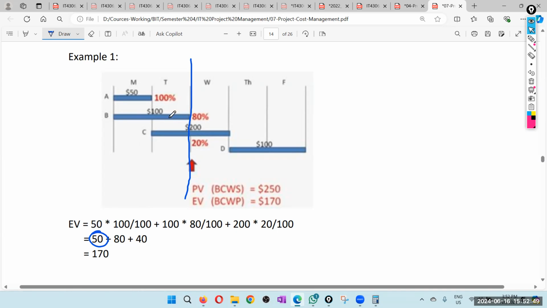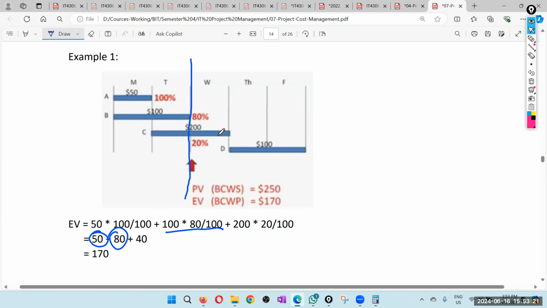And this one we have completed only 80%. So therefore, we can't take it as $100. Of course, we should have spent $100, but that is if we have completed 100%. We should have completed 100% by the end of Tuesday, but unfortunately we have done only 80% because of some issues. So now you need to multiply $100 by 80%, which is 80.